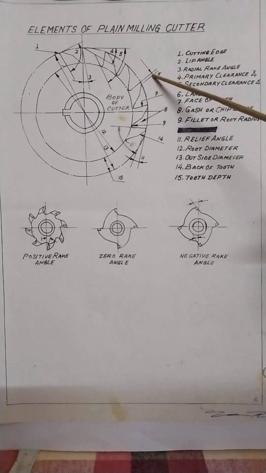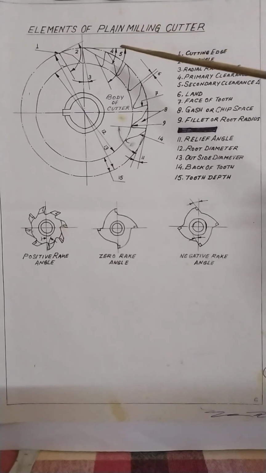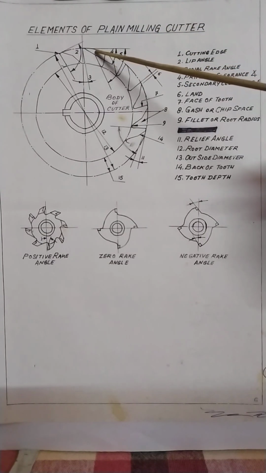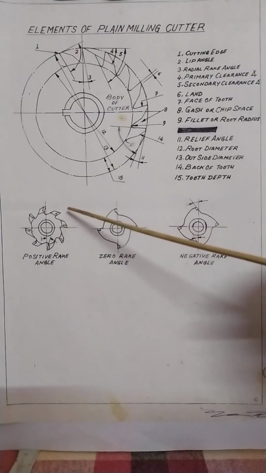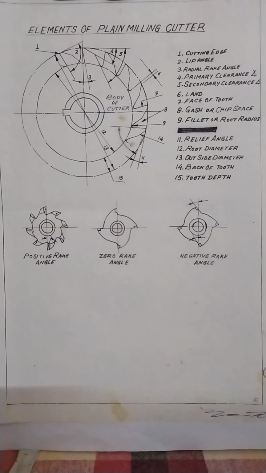This is the land. I told you the land should be how much width? It should be maximum 0.5 millimeter, depending upon the diameter of the cutter. Then face of the teeth. Face means the front portion of the teeth. This is the tooth and this portion is face. This is the face.